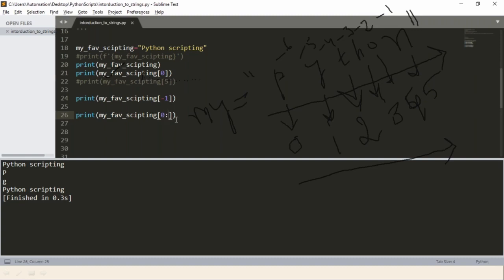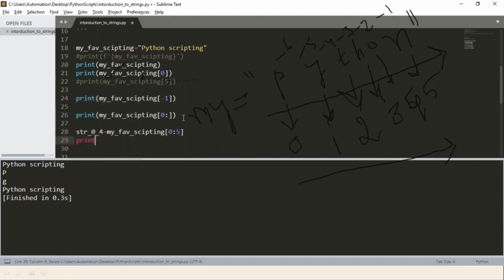Okay, so guys, whatever operations you are performing, these index operations are also called slicing of your given string, the slicing operation. And these operations are not going to modify your original string, right? Only while printing you are getting something. If you want to store this into some other variable, let's say from 0 to the 4th index, then my favorite scripting, from 0 to 5, you will get only 0 to 4.